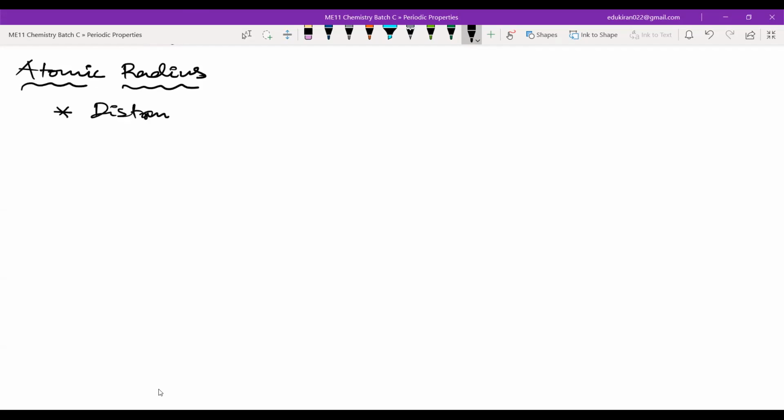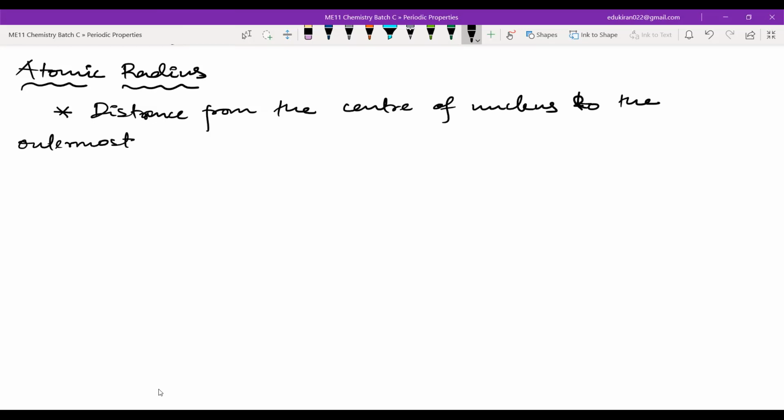Distance from the center of nucleus to the outermost shell of electrons. But the problem regarding this definition is that it is very difficult in terms of measurement. It is very difficult to take an atom and measure it.